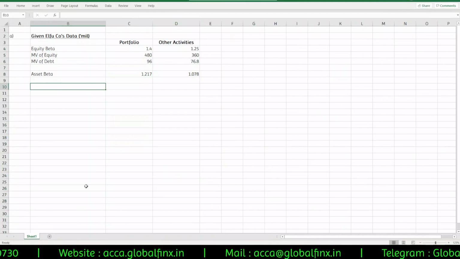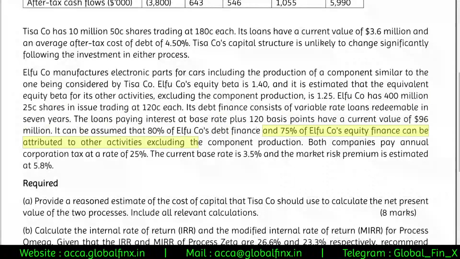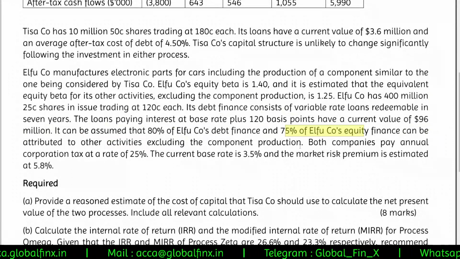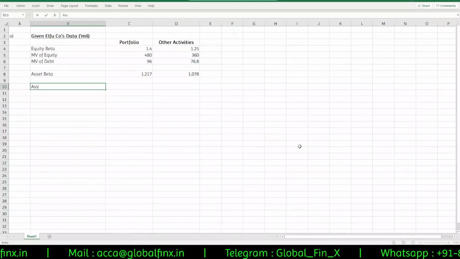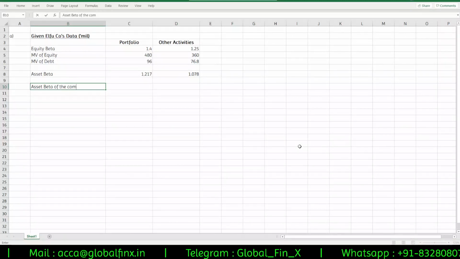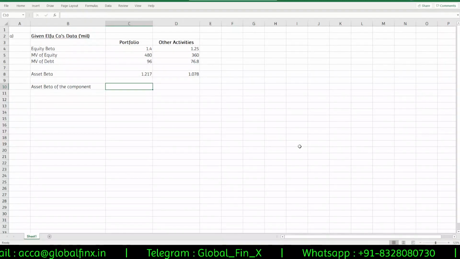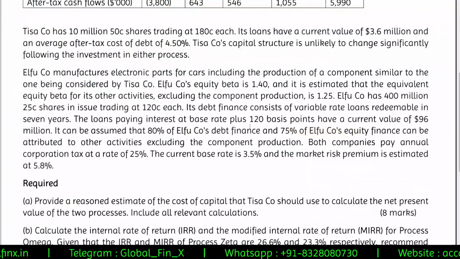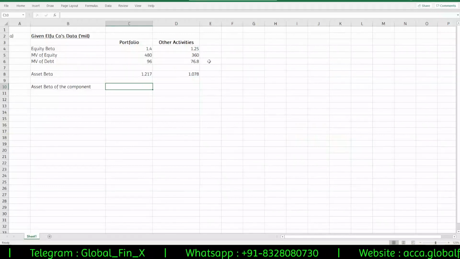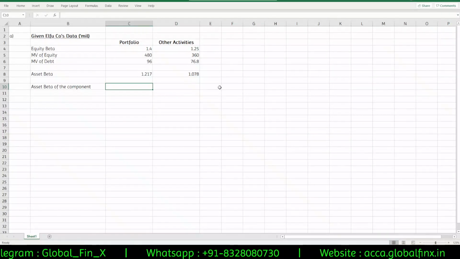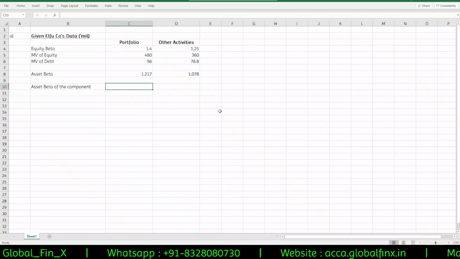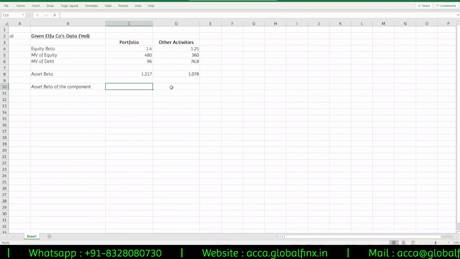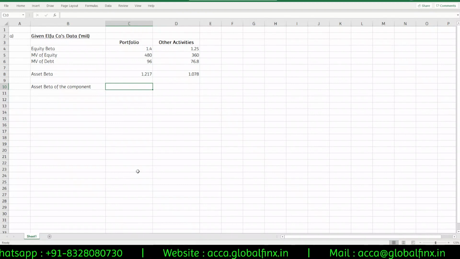And the proportionate distribution is what? 75% of the finance, right? So I'm assuming that a 75 to 25 mix is applicable. So the asset beta of the component would be what? If other activities are 75% and the component activity is 25%, then 1.078 into 75% plus whatever may be the asset beta of the component into 25%. The sum total should give you 1.217. Weighted average calculation, guys. Simple weighted average calculation. So I'll do that.